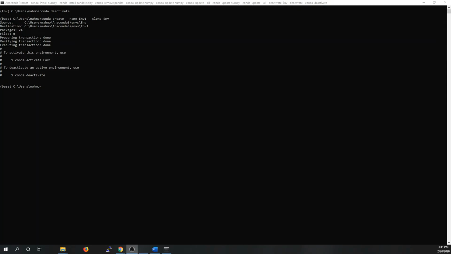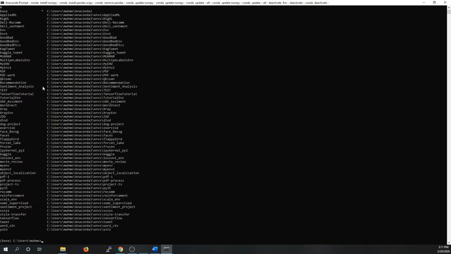We can list the name of the environments that we have by typing conda env list. And it's going to show us all the environments that we have.